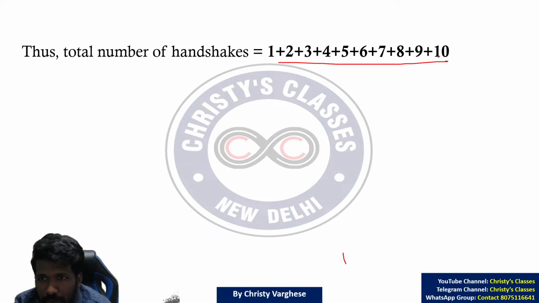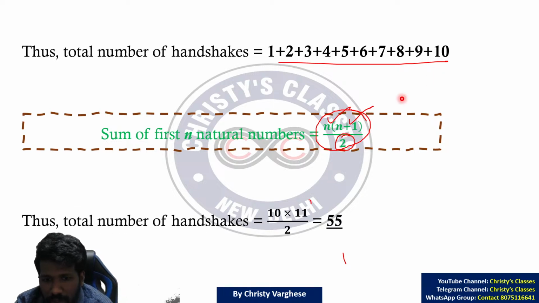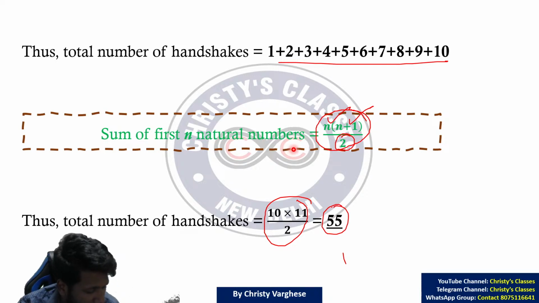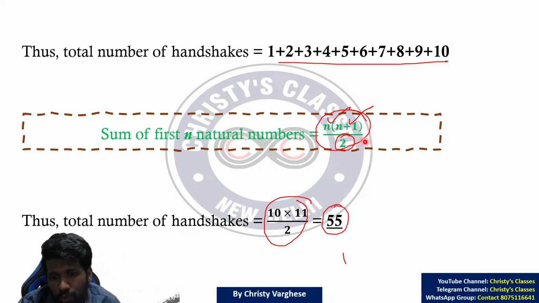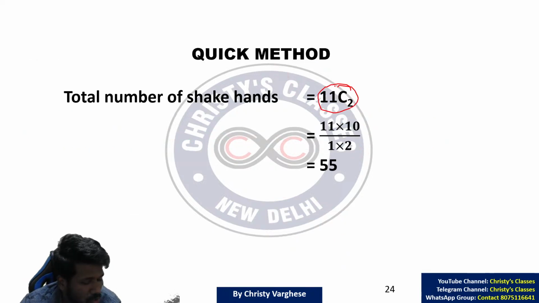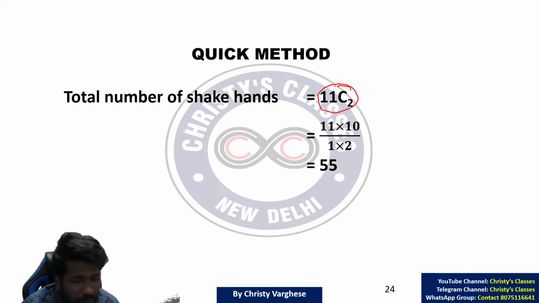That is 1, 2, 3 up to 10. Now that is the sum of the first 10 natural numbers. The formula we learned in the number system for the sum of the first n natural numbers is n into n plus 1 by 2. So it is 10 into 10 plus 1 by 2, or 10 into 11 by 2, which is 55. All of you understood this much? So this is the normal way of doing it. But if you know combination, this question is super easy. Just saying 11C2 is the answer is enough. And in the previous question where 30 people were there, 30C2 will be the answer.